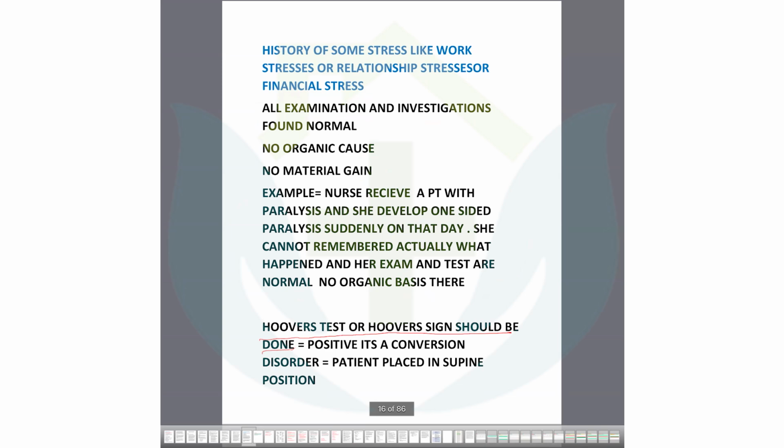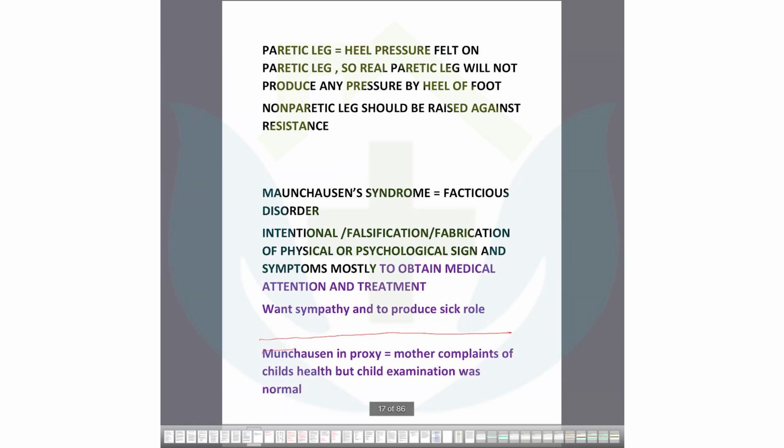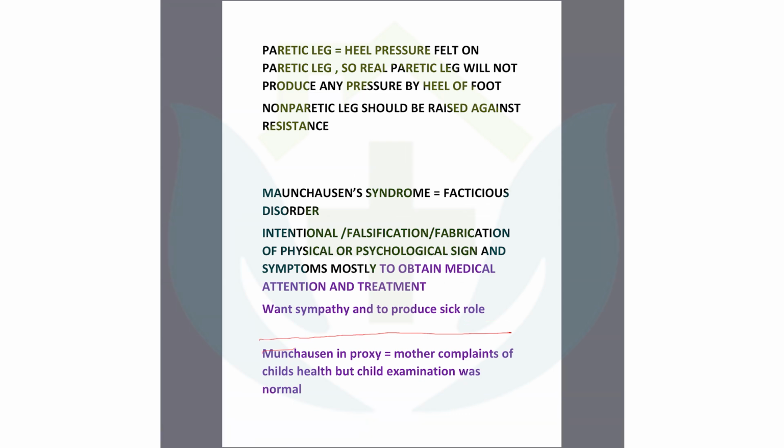I have described it: the patient is placed in supine position firstly. Then there is a paretic leg and a non-paretic leg. You tell the patient to press the non-paretic leg against the resistance. Then the paretic leg will give the pressure. So if there is real paralysis, there would be no pressure if you raise the resistance.